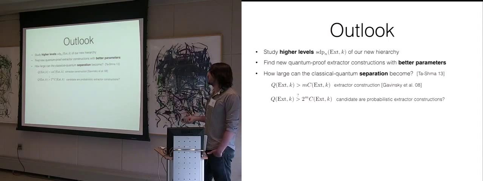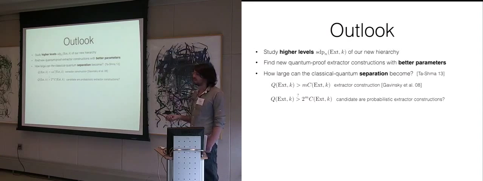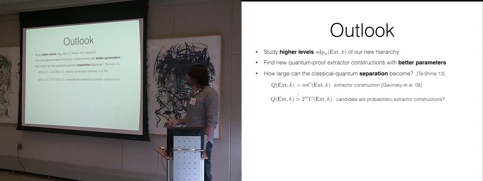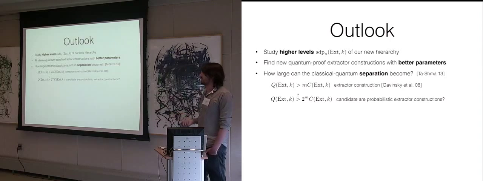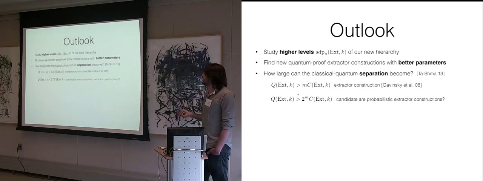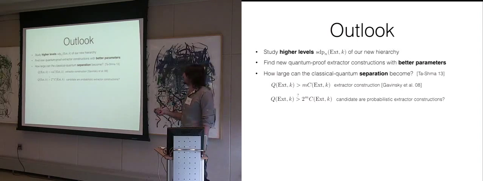And more fundamentally, maybe it's useful for analyzing how large this classical quantum separation can become. I gave you this example of Kavinsky, for which we know that there's a separation of order m, meaning that the quantum value is bigger than m times the classical value. But it's a very small separation, and in practice this doesn't matter. So one can ask, can there be a larger separation? I would say that probabilistic extractor constructions are a good candidate for that. One could, for example, try to study the hierarchy for these probabilistic constructions to learn something about a possible gap.